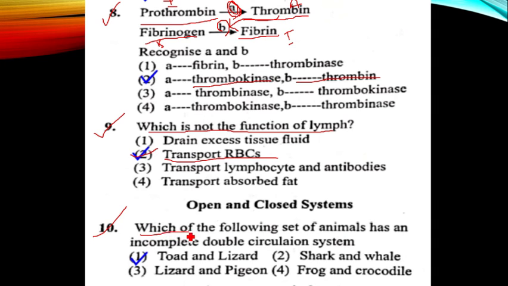Question number 10, which of the following sets of animals has an incomplete double circulation system? Incomplete double circulation we can see in animals which have a 3-chambered heart, that are amphibians and reptiles. Amphibians and reptiles both have incomplete double circulation. Here, toad, a type of frog, belongs to the amphibian class, and lizards belong to reptiles. Hence, toad and lizard have incomplete double circulation. Hence, question number 10, option 1 is the answer.